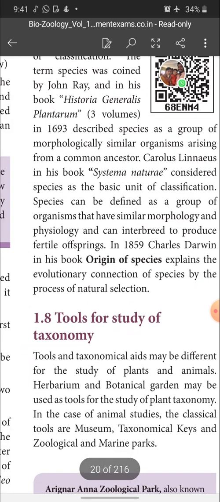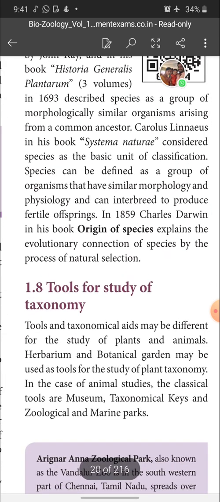Next, tools for study of taxonomy. So children, so far I have discussed the nomenclature of organisms. Now I am going to discuss the tools for study of taxonomy.